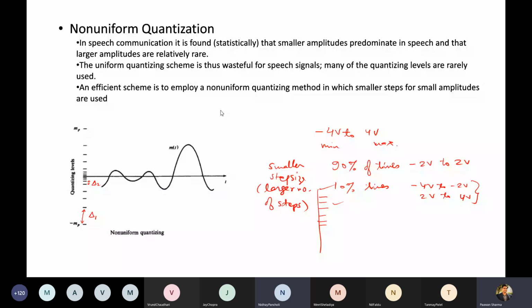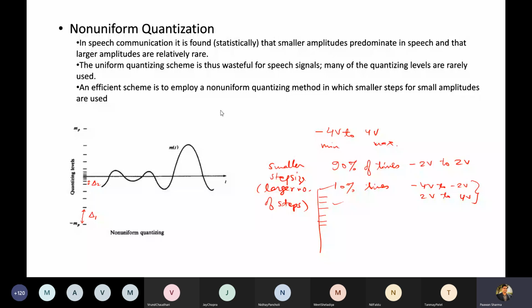Okay, good. So this is understood, that very rarely your signal is achieving values in this range. Are we clear on that? Yes, sir. So when we know that the signal is achieving these levels very rarely, why allocate levels to such a range when those levels are going to be used very rarely?